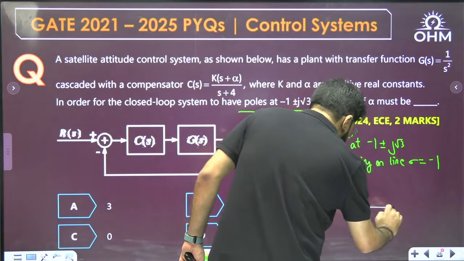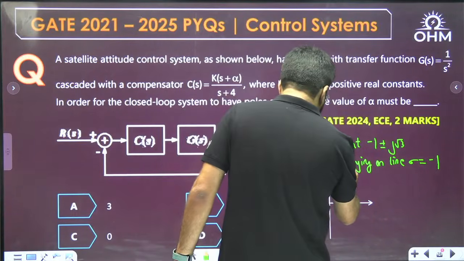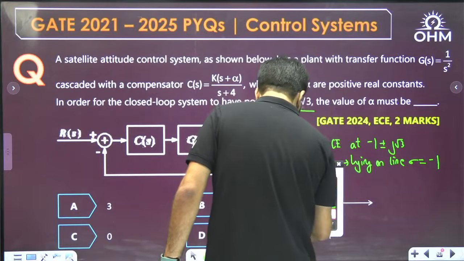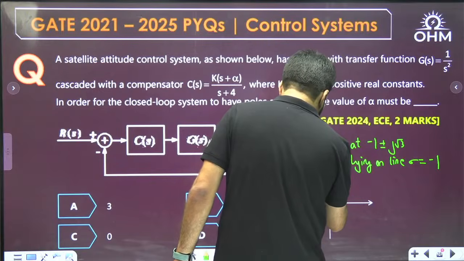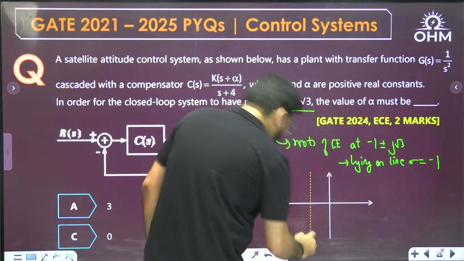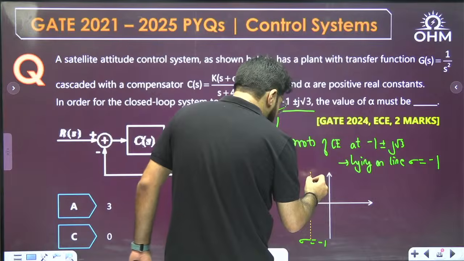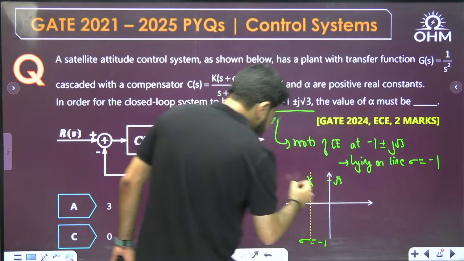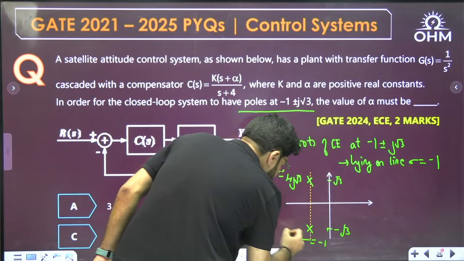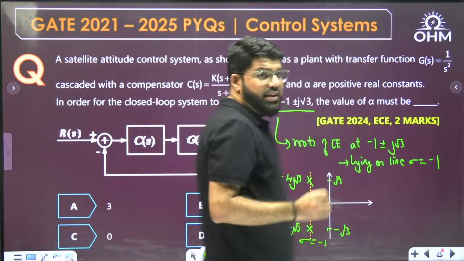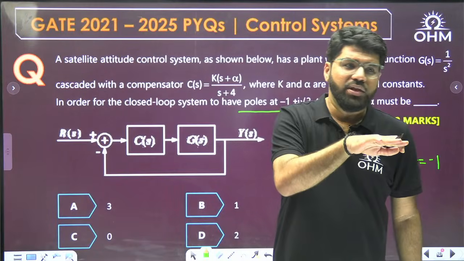See, one method is related to the previous one. You want -1 plus minus j root 3. Now I am showing you this line. Again I take this line sigma equal to -1, real part -1. How will you draw -1 plus j root 3? Say this is root 3, so this is -1 plus j root 3, and say this is minus root 3, this is your other pole, -1 minus j root 3. That means this time you want the roots to lie on the line sigma equal to -1, not to the left, not to the right.